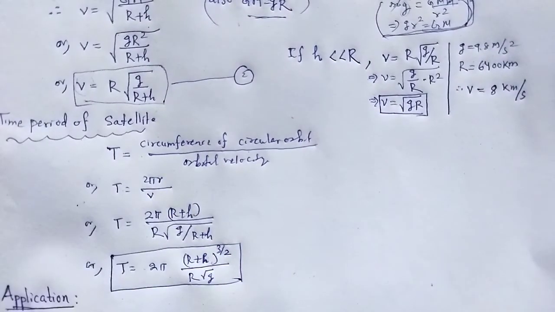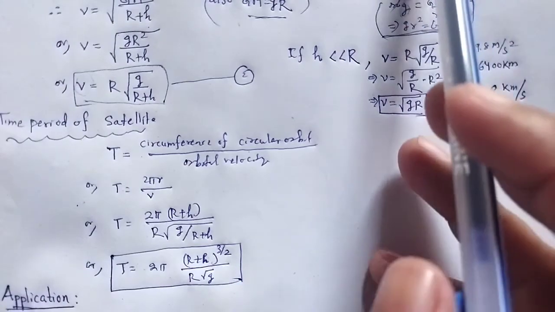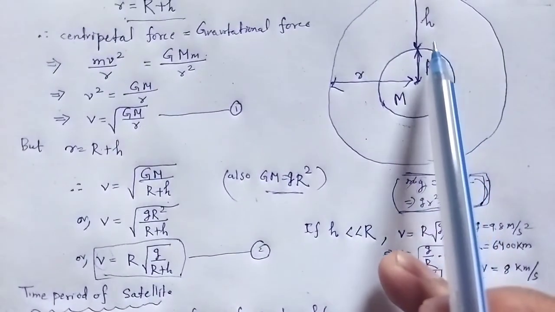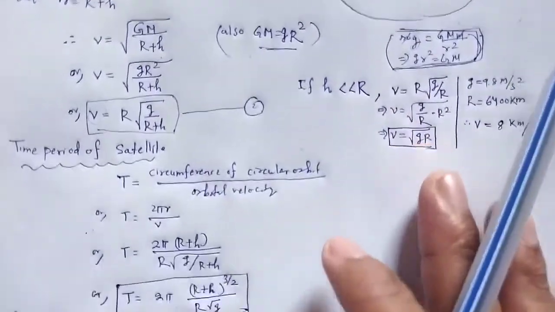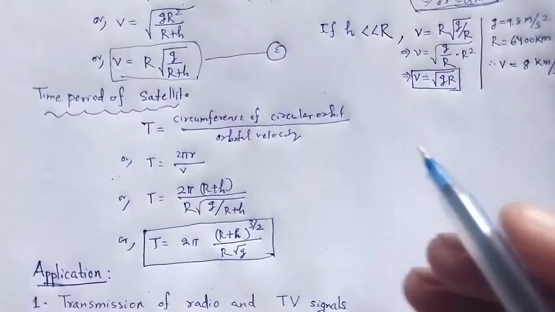Again we introduce a special case, when the satellite revolves around the earth very close to the earth. For the given condition, what happens?